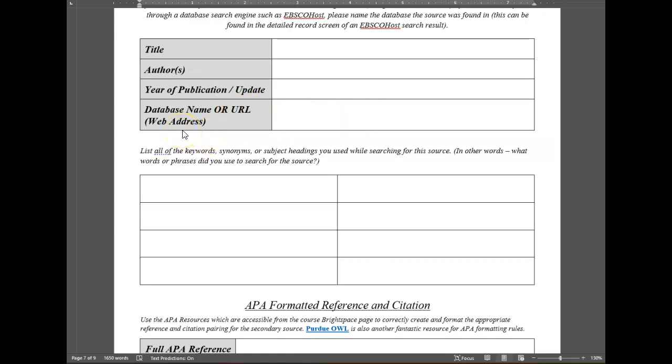The web address, okay? This next section down here is going to be all of the keywords that you used to search for this. It's very easy. For example, I use a lot of samples on increasing the penalties for repeat DUI offenses. So I would say repeat DUI United States, DUI statistics United States, penalties DUI United States, things like that. That would be in there for me.